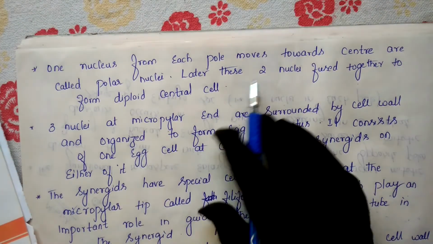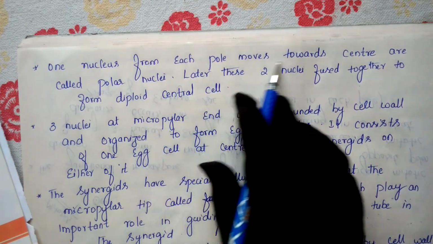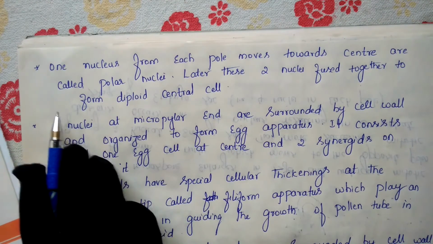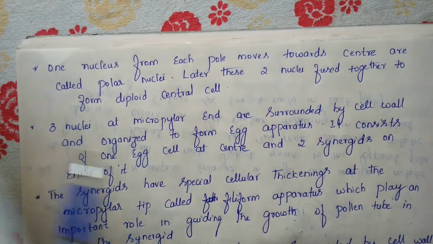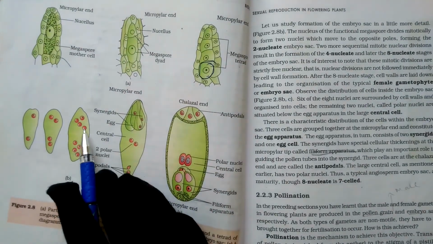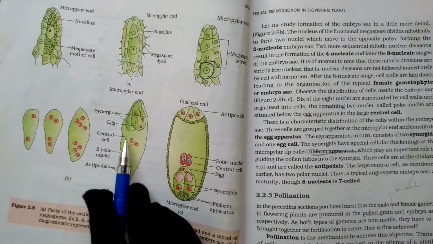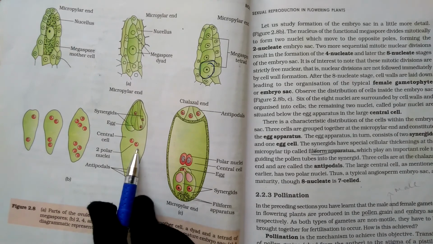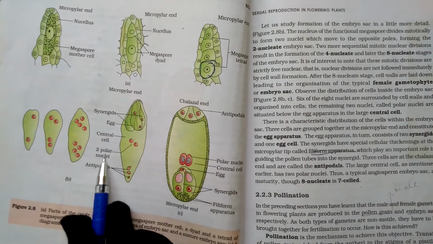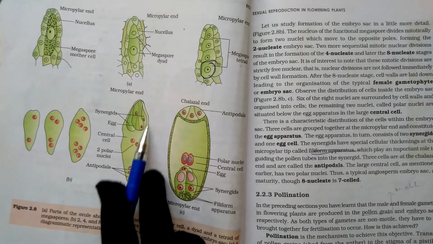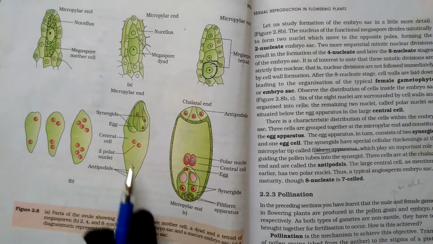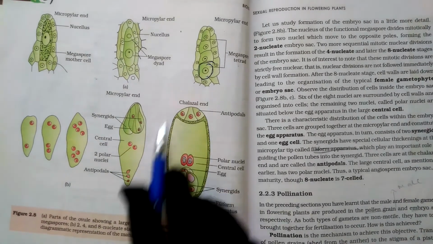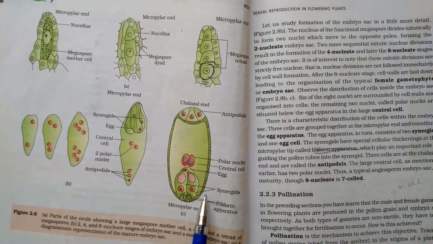That's why they are saying here, one nucleus from each pole moves towards the center as polar nuclei, and later the two nuclei fuse together to form a diploid central cell. So they will move here, and one among them will come to the middle. Finally, from both sides, from the opposite poles, one nucleus will come to the center, and they will form the central cell. These are the two polar nuclei. The remaining 3 will form the cells here: 3 antipodal, 2 synergid and 1 egg cell, just as I mentioned. And finally it completely forms an embryo sac.